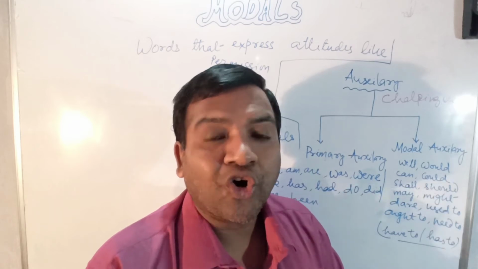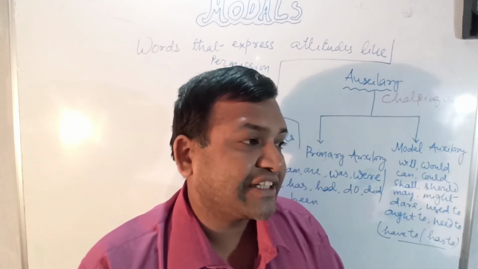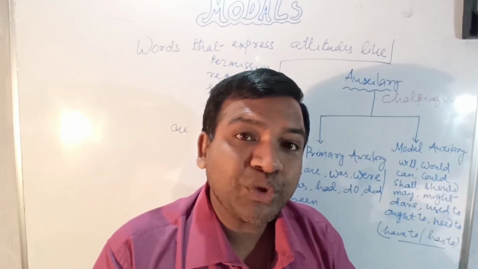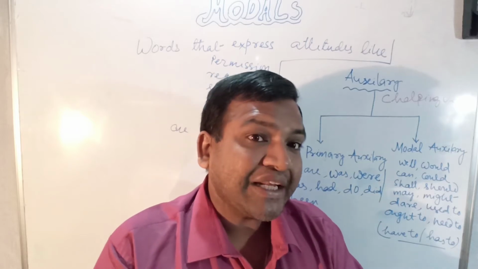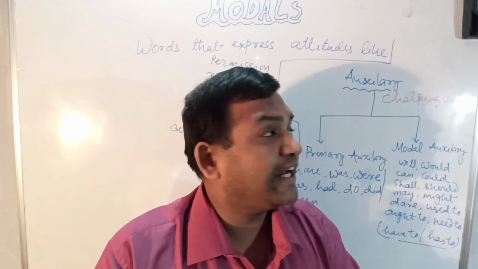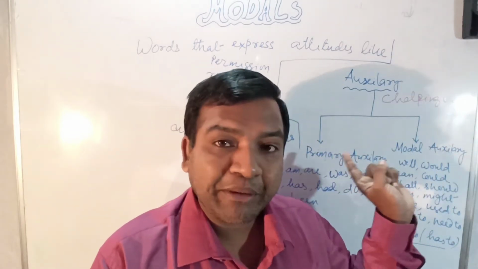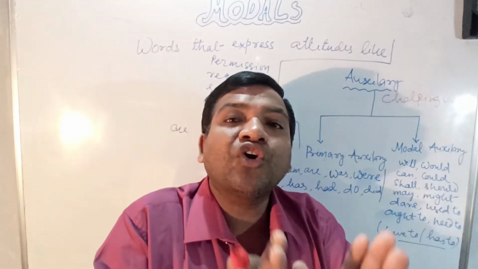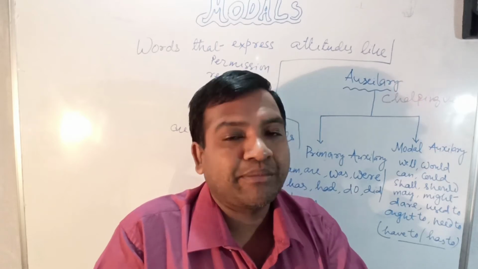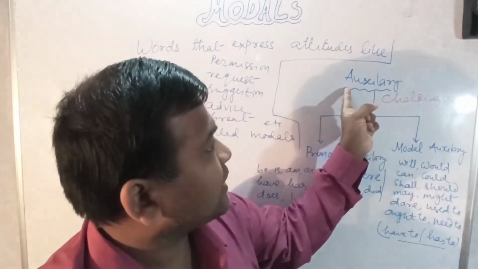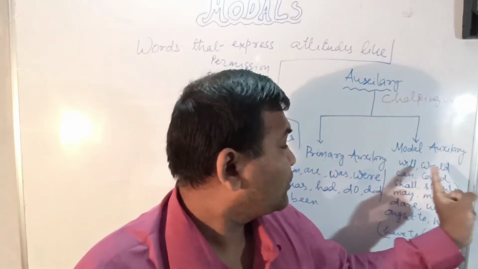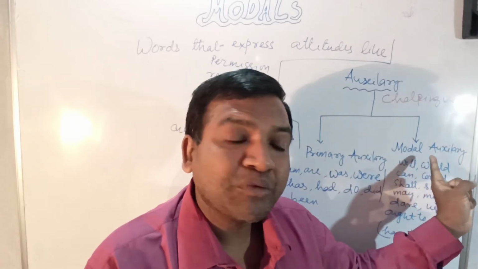Now you may be thinking, is this the only work the auxiliary is doing? No. You see, when the main verb is not there, the auxiliary or primary auxiliary plays the work of a main verb. I have written that auxiliary is divided into primary auxiliary and modal auxiliary. Two types of auxiliaries are there: one is primary auxiliary and the other one is modal auxiliary.